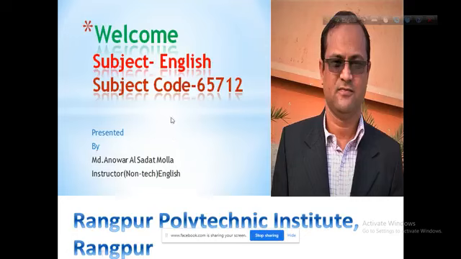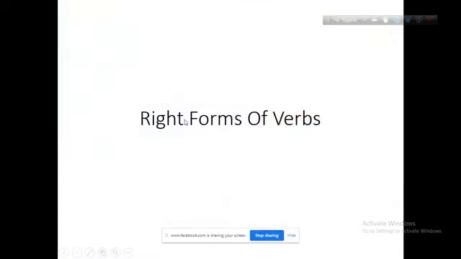In the last class, we discussed articles. Today, our topic is right form of verbs. Right form of verbs is an important topic in English grammar. You have a great knowledge of right form of verbs, but sometimes you forget it. So I will share with you the very topic, right form of verbs.